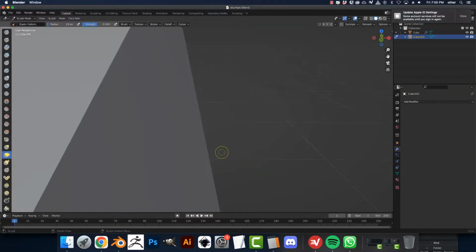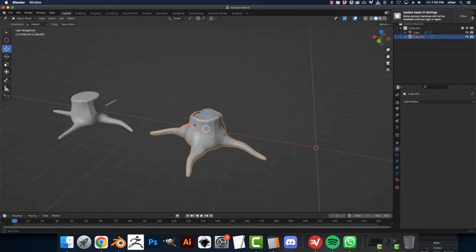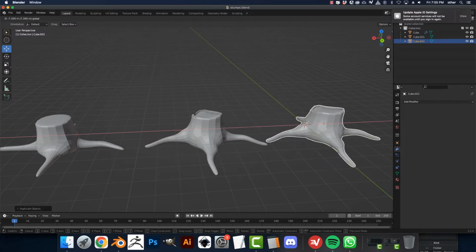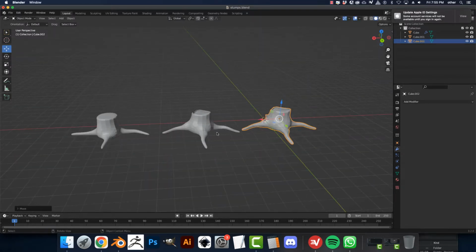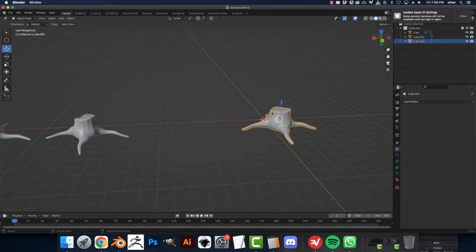Alright, so let's move on back to Blender. Okay, let's go back into object mode. Again, you've got a good starter model. Shift D to move it over to another stage. Keep your old stages just in case you need them. Back it up.